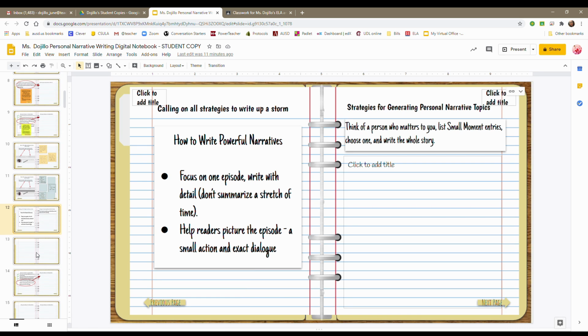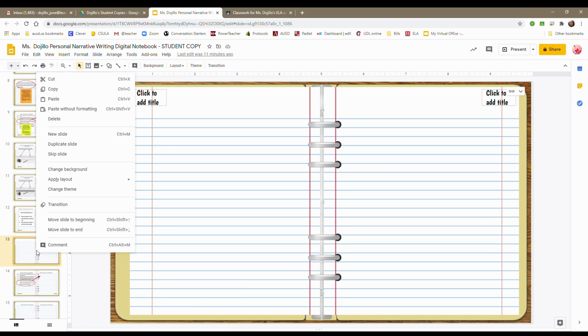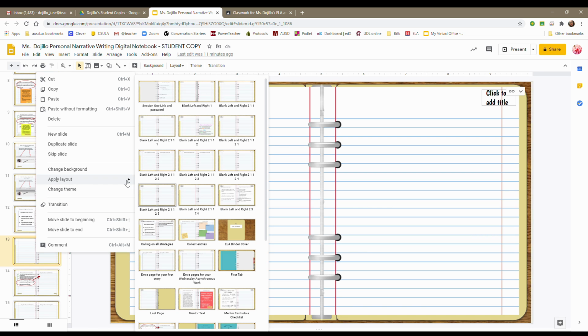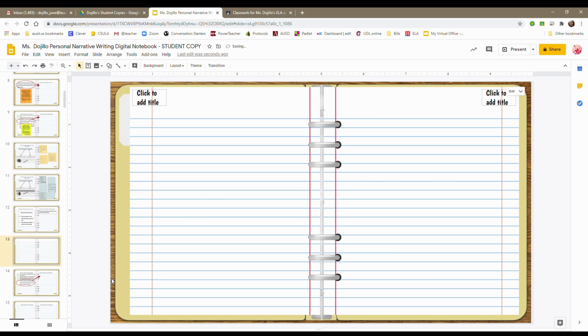And then on page 13, you're going to give yourself a blank page. You're going to hit layout, and you need a blank page. So you're just going to find any one of these blank pages. And I'm going to click it, and it'll populate.